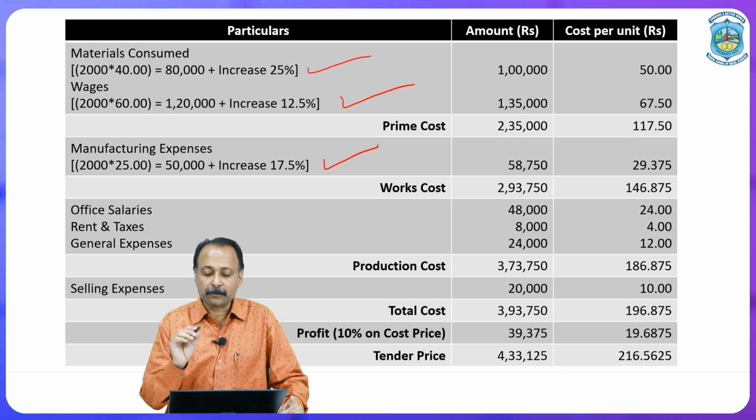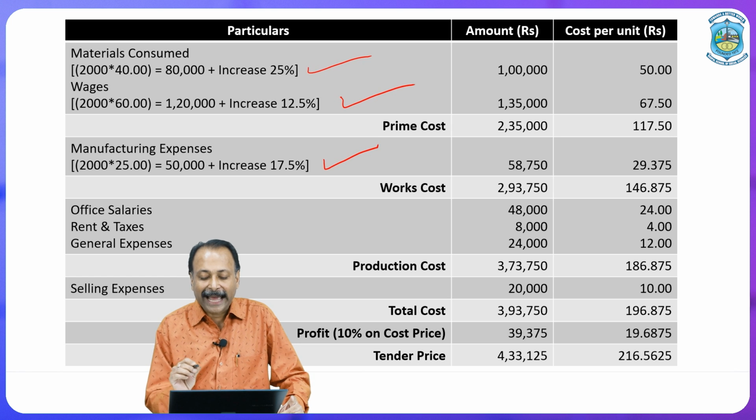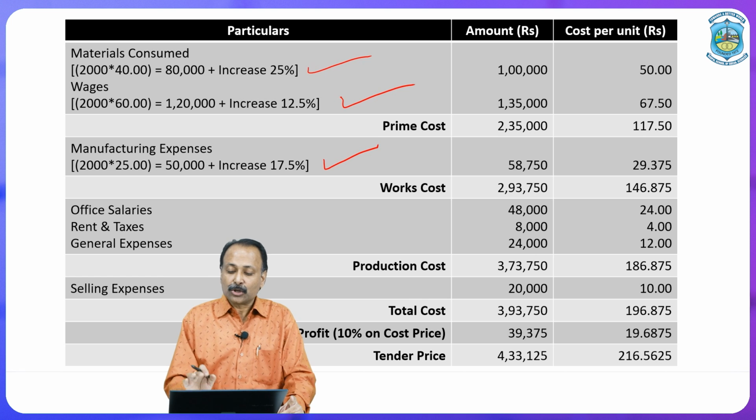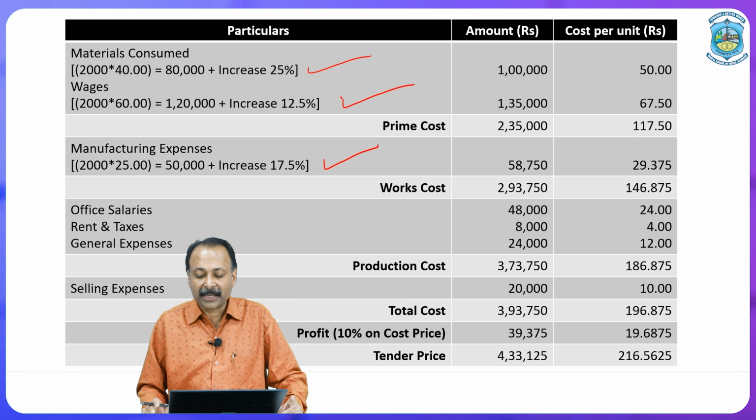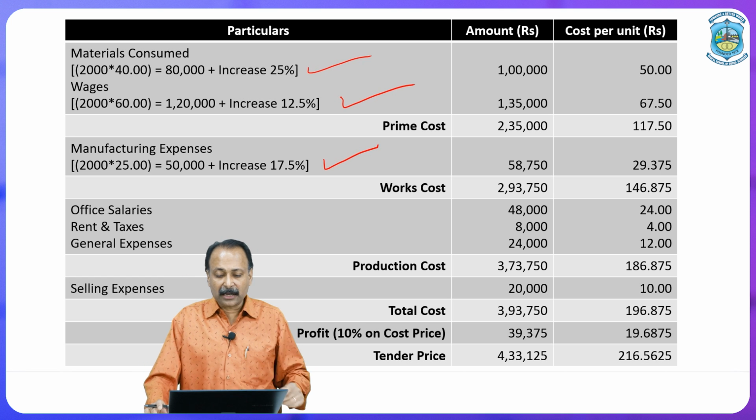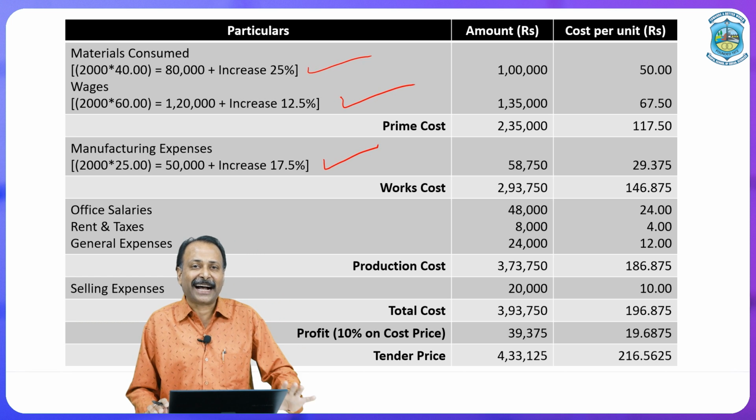So the work cost becomes 2,93,750 rupees. 2,93,750 rupees is divided by 2,000, so that we are going to have the per fan amount, that comes to 146 rupees 875 paise.